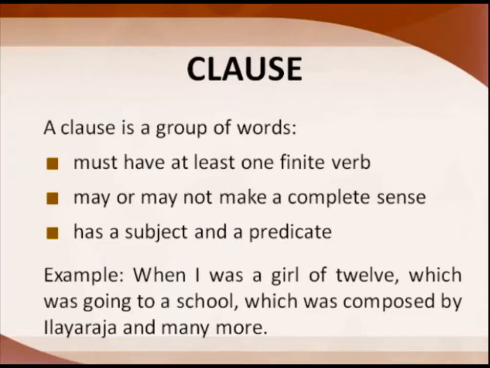and the rest of the sentence, was a girl of 12, will become the predicate. Same way, you see, which was going to a school. Now was going is a finite verb because you can change it to is, has gone, is going, all these things you can change. So there is a finite verb. It does not make complete sense, and it has a subject and a predicate. Now you can ask a question, who was going to a school, or what was going to a school? Which explains what. So you have a subject and a predicate. So this is a clause.